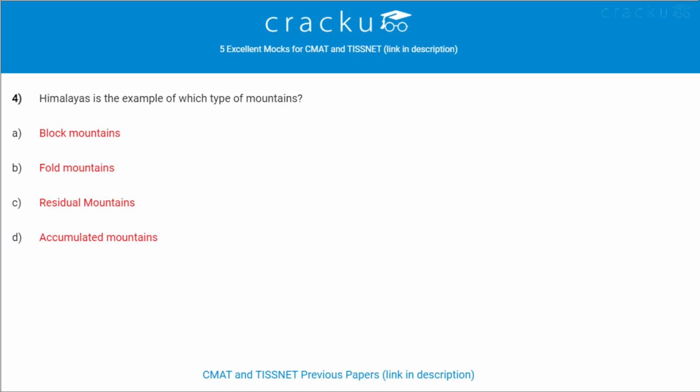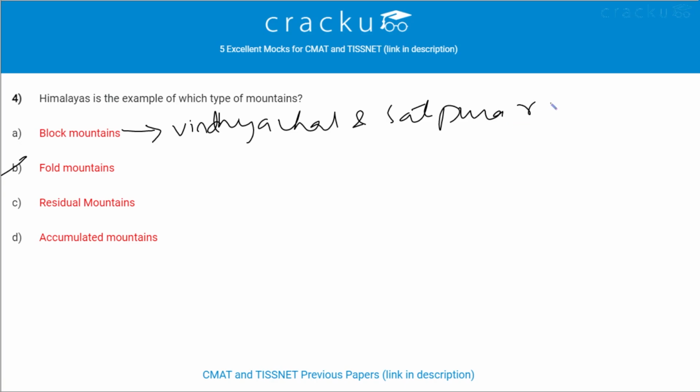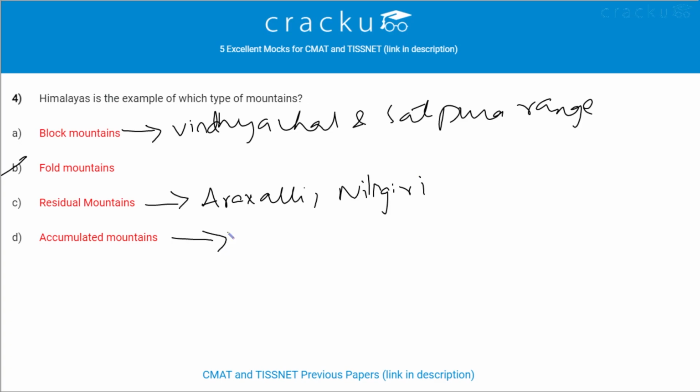Next question. Himalayas is the example of which type of mountains? Himalayas is the example of fold mountains. Example of block mountains is Vindhyachal and Satpura ranges. Example of residual mountains is Aravalli, Nilgiri, and example of accumulated mountains are sand dunes. These are formed due to accumulation of sand, soil, rocks, lava, etc.